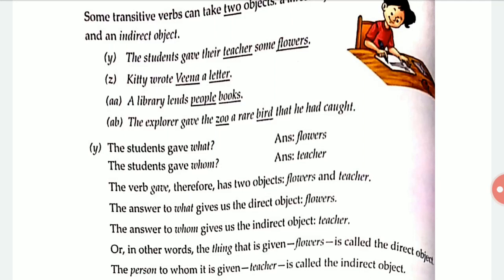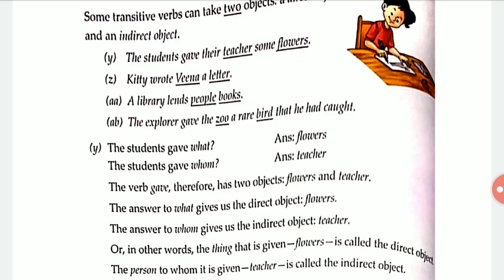The student gave what? The student gave flowers. The student gave to whom? To whom had they given? They had given these flowers to the teacher. Okay, so here flower is the direct object and teacher is the indirect object.